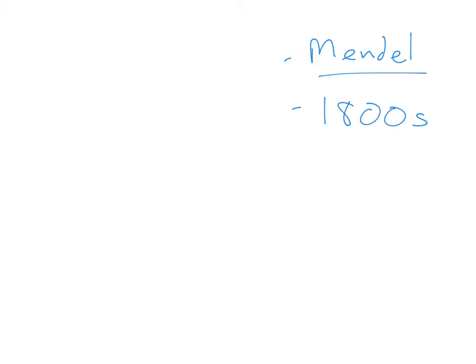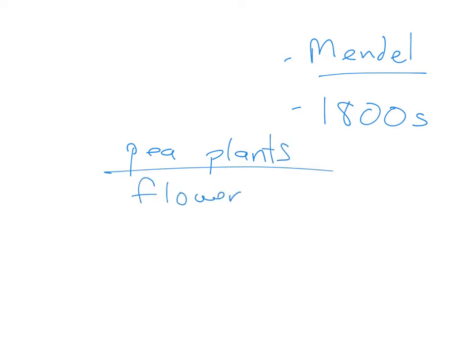In the pea plants he used, and again, you read this in CK12, there were a number of traits he looked at. He looked at flower color. He looked at the size or height of the pea plant. He looked at the stems, etc. There were about 7 traits in all that he looked at.